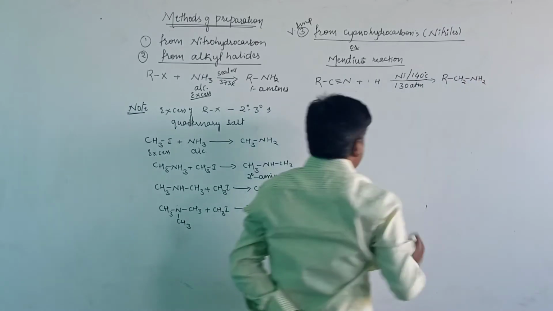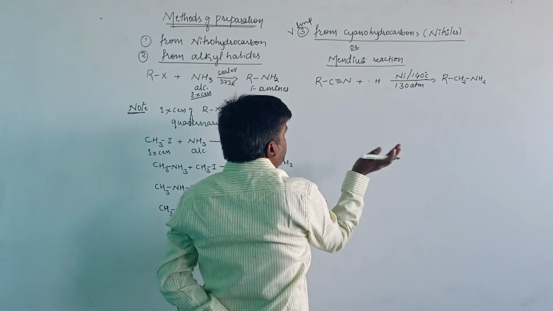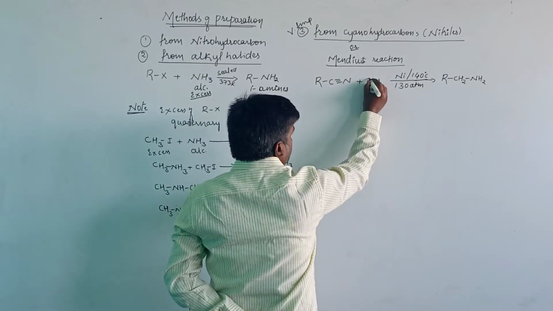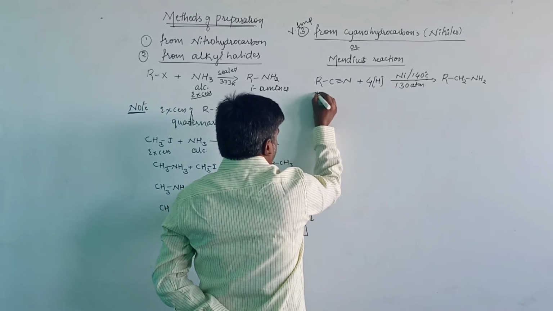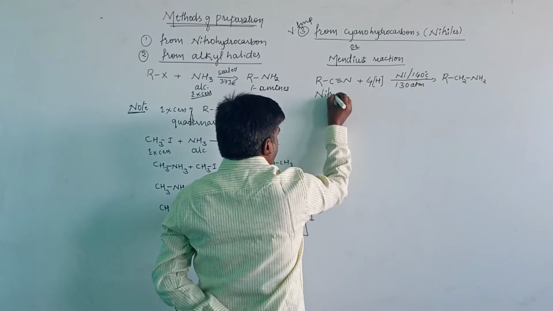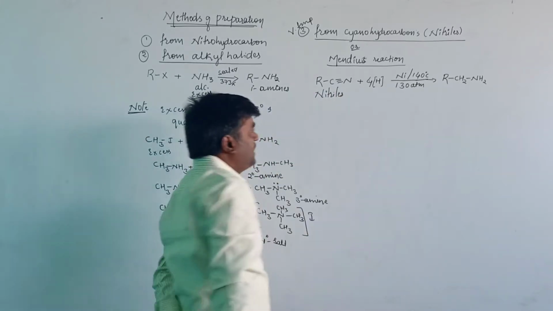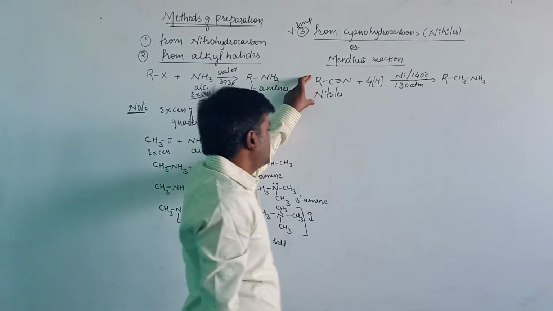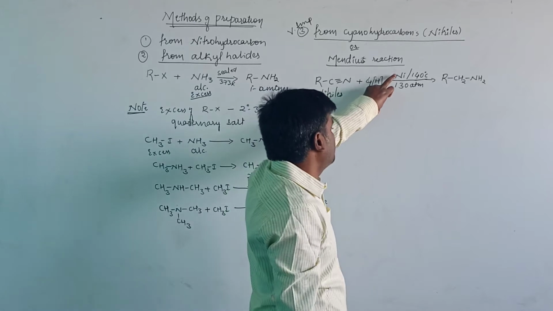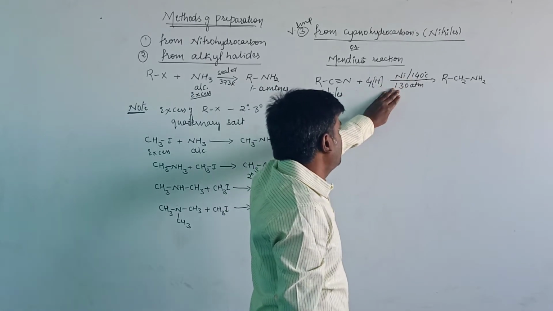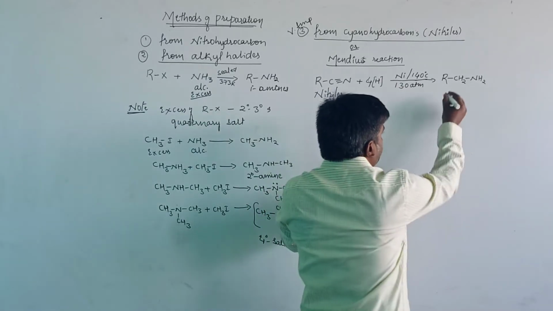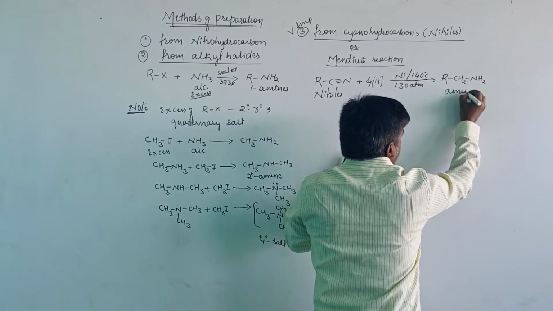Now balance the reaction here. The number of hydrogens on that side is 4, then take 4 on this side. This is the cyanohydrocarbon, or simply we will represent it as nitriles. When the nitriles undergo reduction in the presence of nickel as catalyst at 140 degrees Celsius and 130 atmospheric pressure, that will produce the compound called an amine.